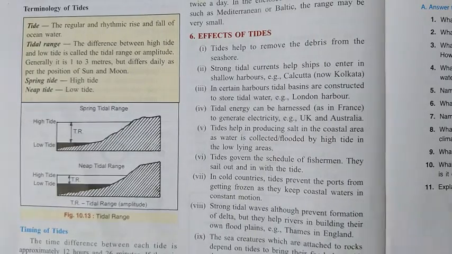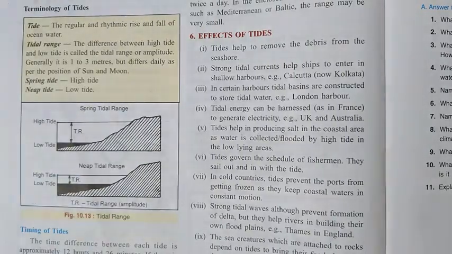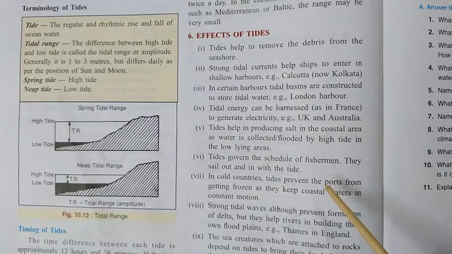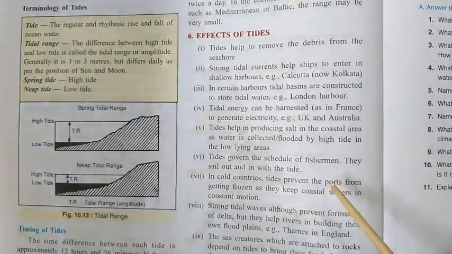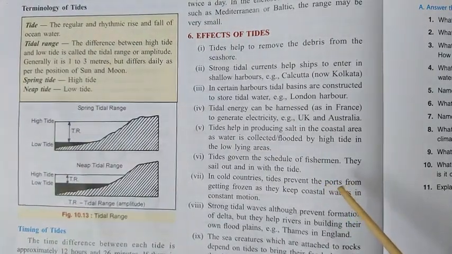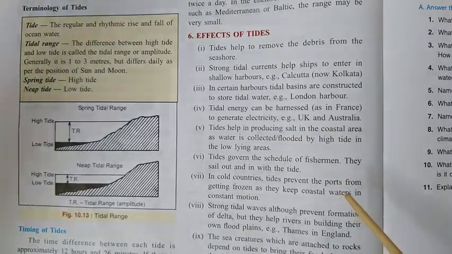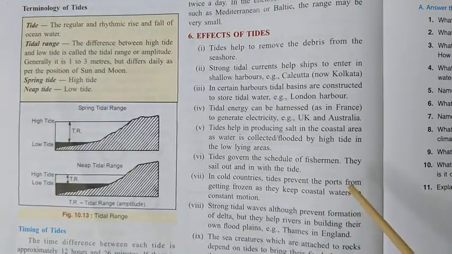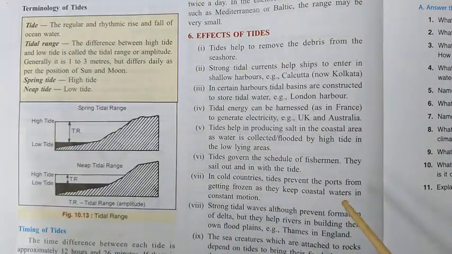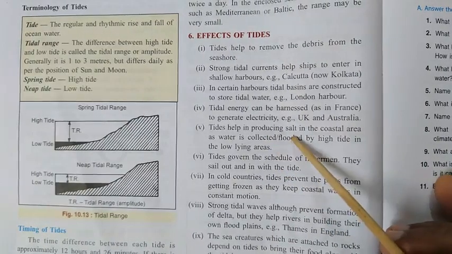Usually in the high tide the water is collected there, and they build some barrier so that during the low tide the water doesn't flow back. As the water is collected in the field and evaporates, the salt is left behind, and this is how the salt is produced.